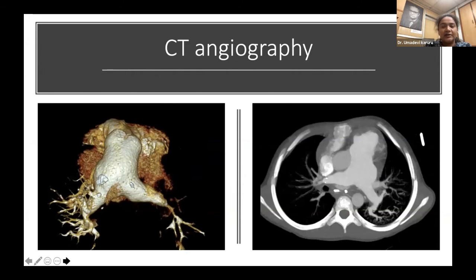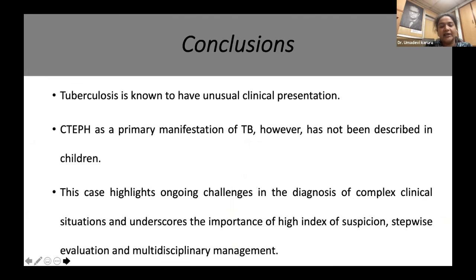In this also we can see the RPA is very well there. So to conclude, tuberculosis is known to have unusual clinical presentations. CTEPH as a primary manifestation of TB, however, was not described in children. This case highlights the ongoing challenges in the diagnosis of common yet complex situations, and underscores the importance of a high index of suspicion, a stepwise evaluation and multidisciplinary management. Thank you.